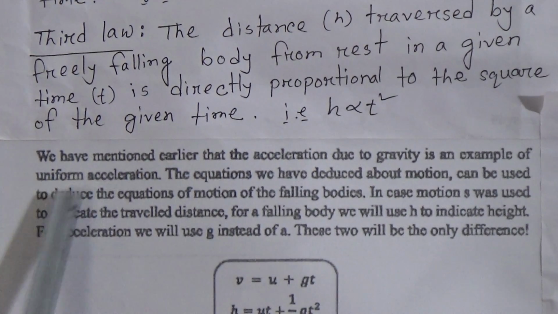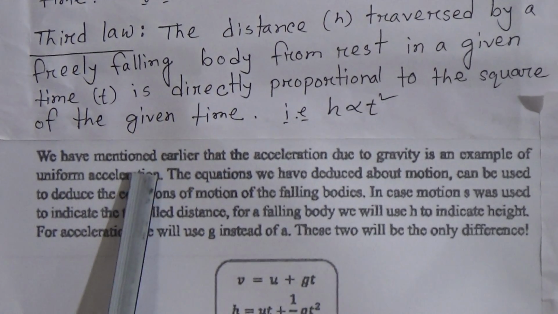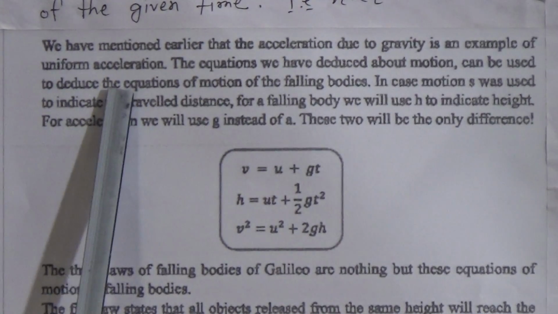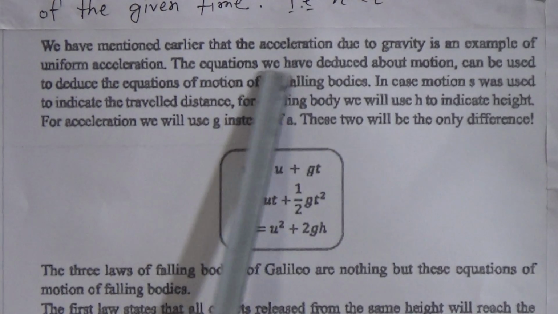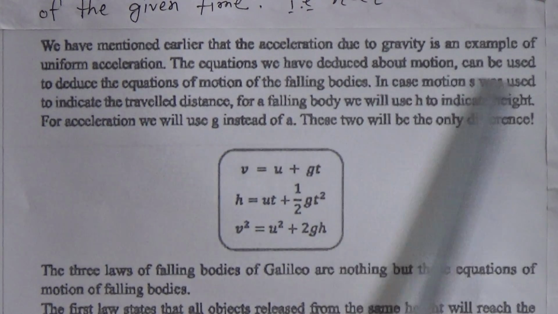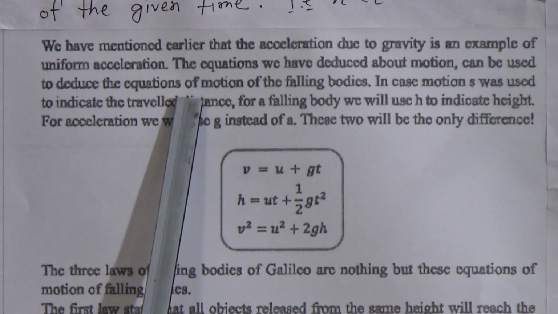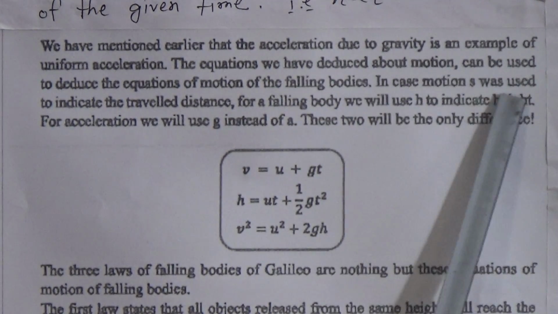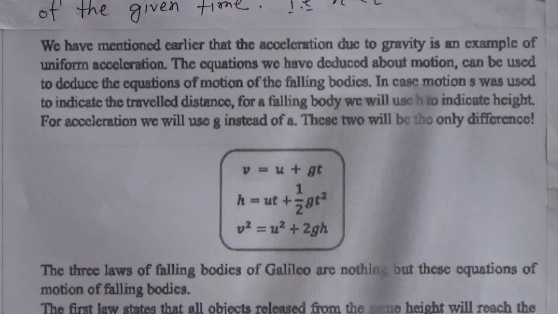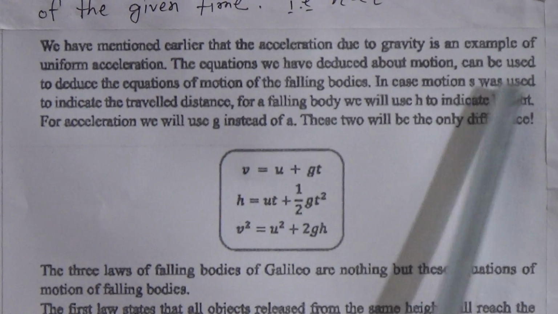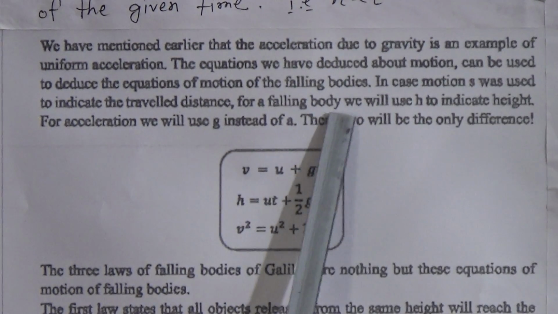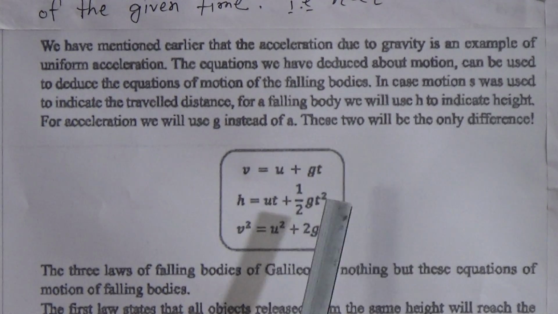Now we have mentioned earlier that the acceleration due to gravity is an example of uniform acceleration. The equations we have deduced about motion can be used to deduce the equations of motion of falling bodies. In case of motion, S was used to indicate the travel distance, and for a freely falling body we will use h.